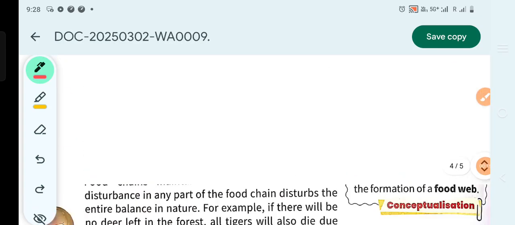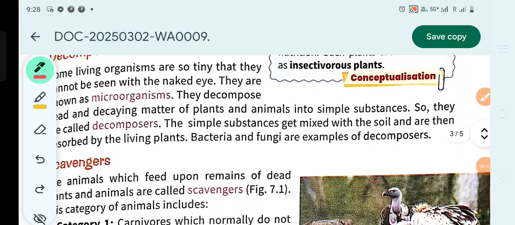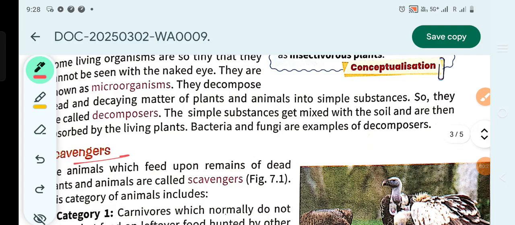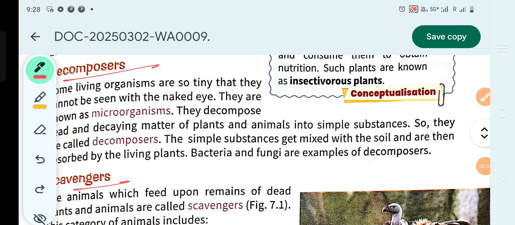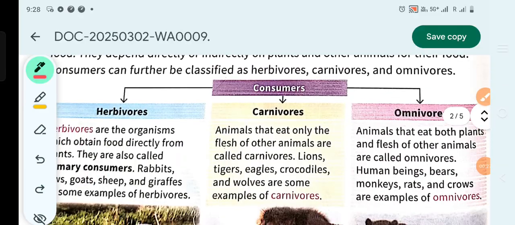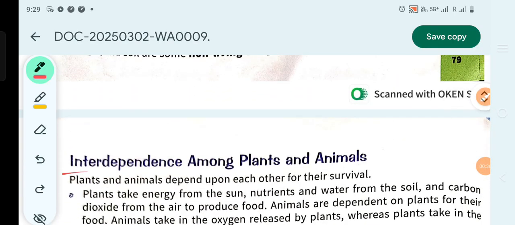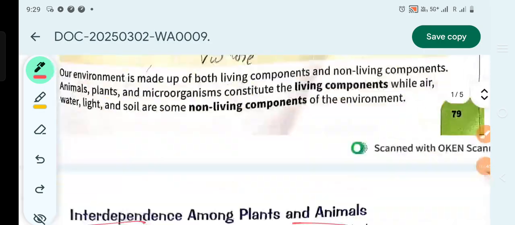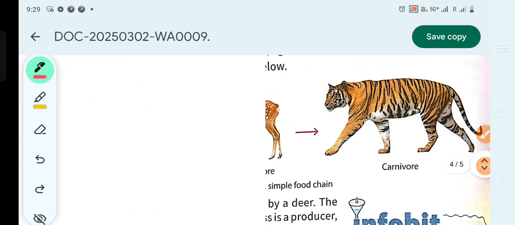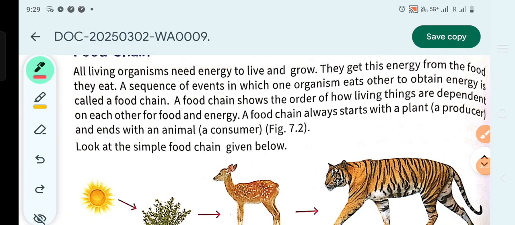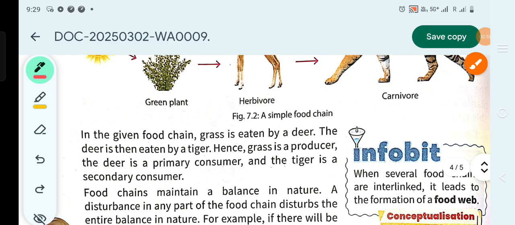Till here, we have done what scavengers and decomposers are, and many other things like herbivores, carnivores, omnivores, consumers and producers, and what interdependence among plants and animals actually is. Now we have to study what food chain and food web are, which we haven't done yet. So now let's start.